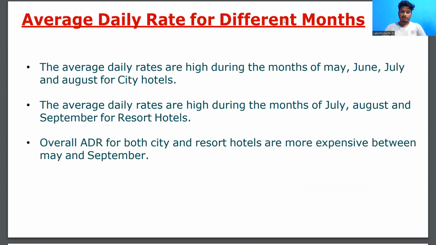Like the average daily rate of different months. You can see by looking at the last slide, the daily rates are high during May, June, July, and August for city hotels. For resort hotels, it would be July, August, and September. And for both city and resort hotels, it is more expensive in May, June, and September.